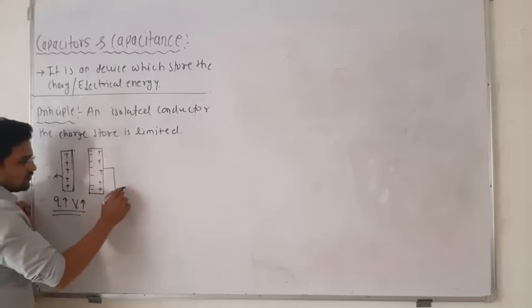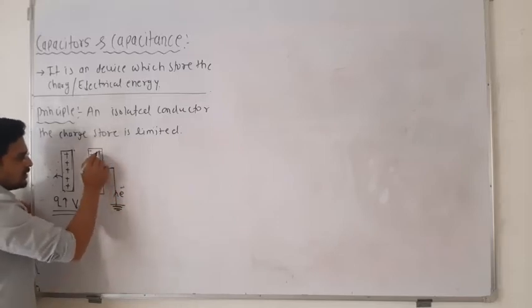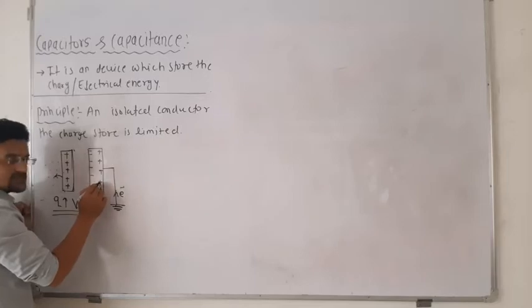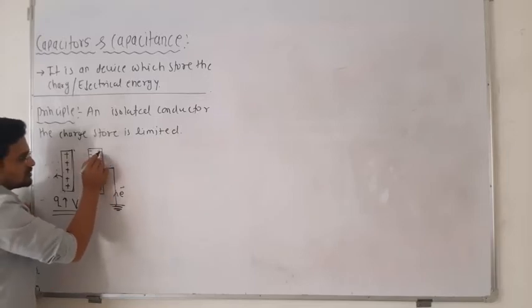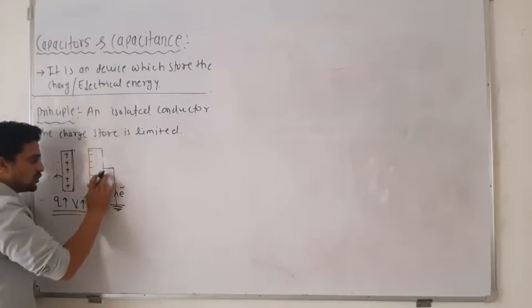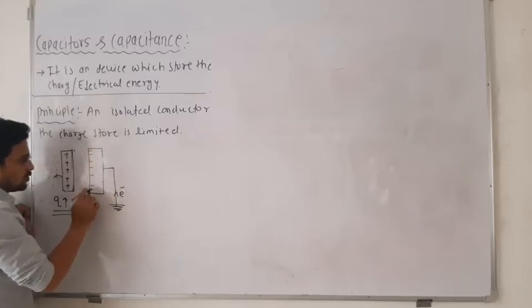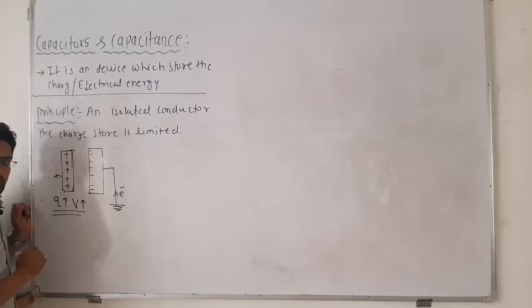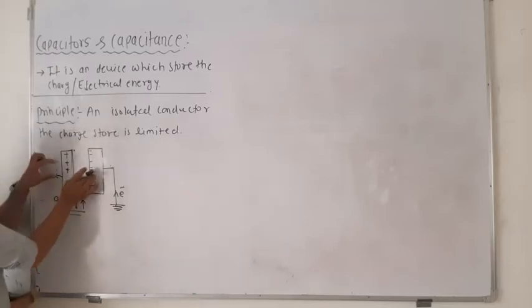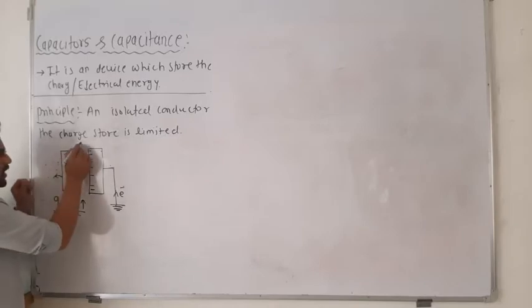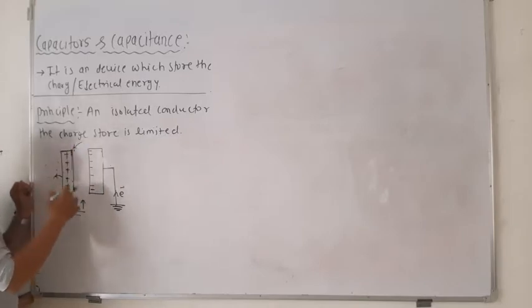Electrons will flow from the ground and neutralize this side. One electron combines with this charge, another electron combines with that charge, so all this charge will be neutralized and you will be left with only a negative plate. Now, due to this negativeness, these charges will start attracting, and if you add more charges, it will accumulate more and more charges.